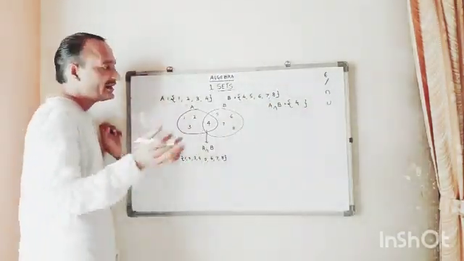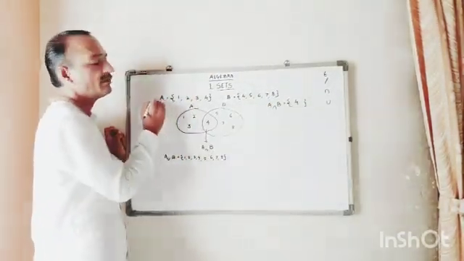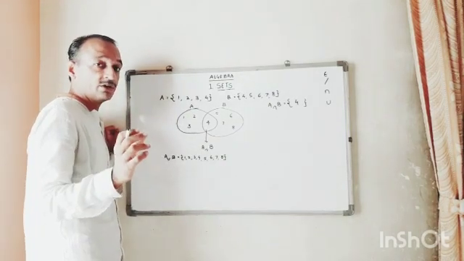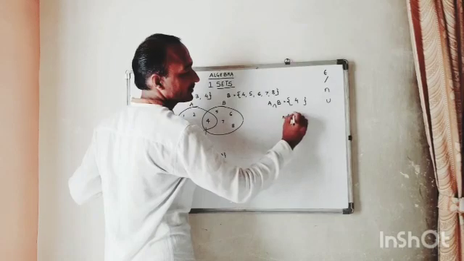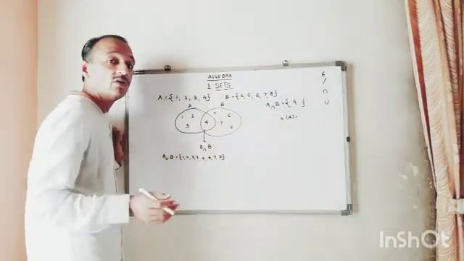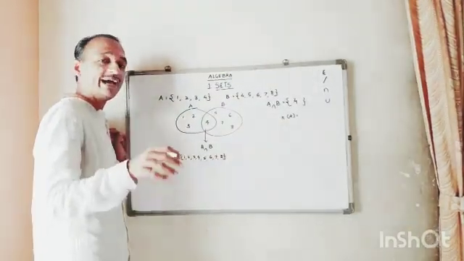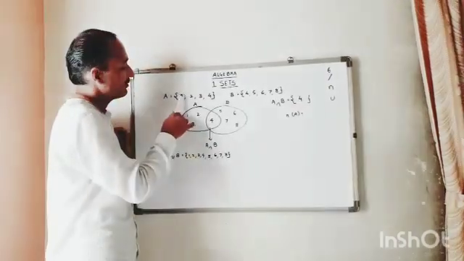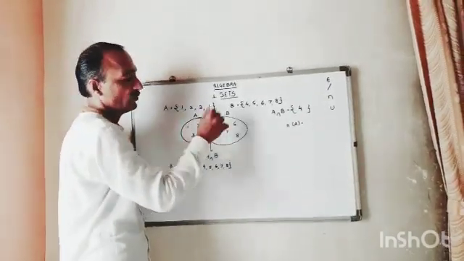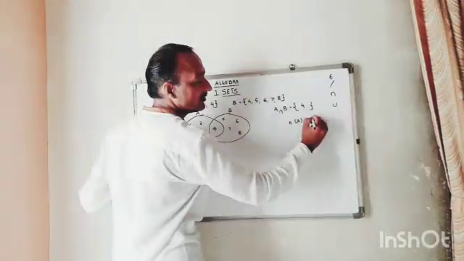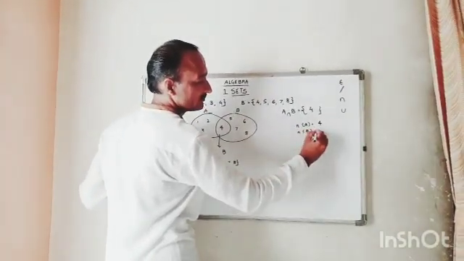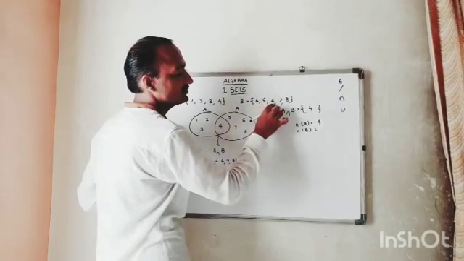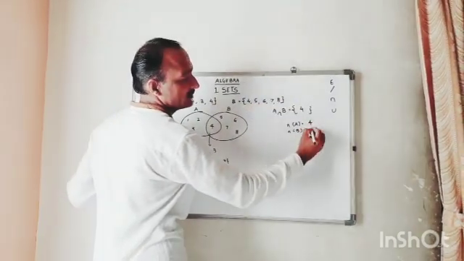Now let's have another one, that is number. When you are using the numbers to show, for example, number of A, the total number of the members or the elements of set A, 1, 2, 3, 4. You will write number of A is 4. Similarly, number of B, 1, 2, 3, 4, 5.